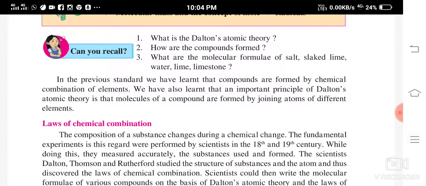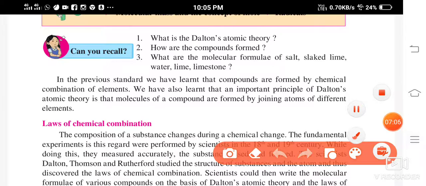In the previous standard we have learnt that compounds are formed by chemical combination of elements. We have also learned that an important principle of Dalton's atomic theory is that molecules of a compound are formed by joining atoms of different elements. So how is a compound formed?